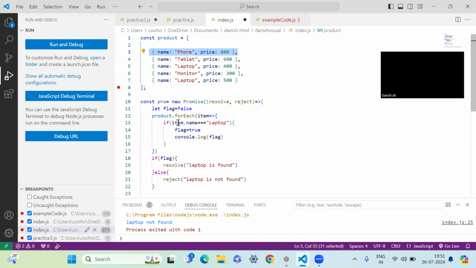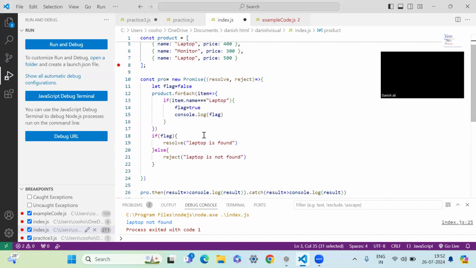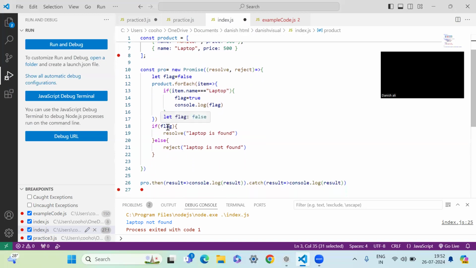How? When this condition is satisfied, then this flag becomes true. When it reads true, it console logs the flag, and we get the result. So if we get the flag as true, once it passes from here and gets the laptop, the value for this flag becomes true.